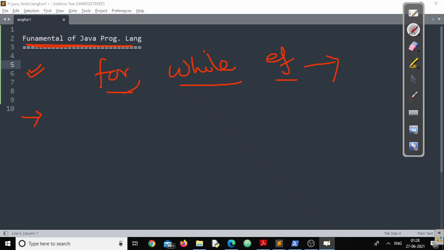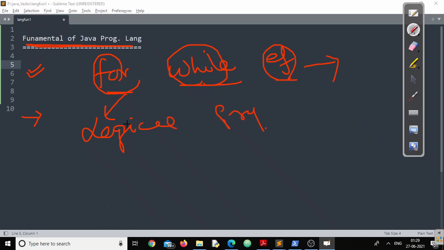Now, can I call this for, this while, and this if, can I call all these individuals logical units of a programming language? Now I repeat, can I call all these individuals one logical unit of the programming language? I can call this, right?